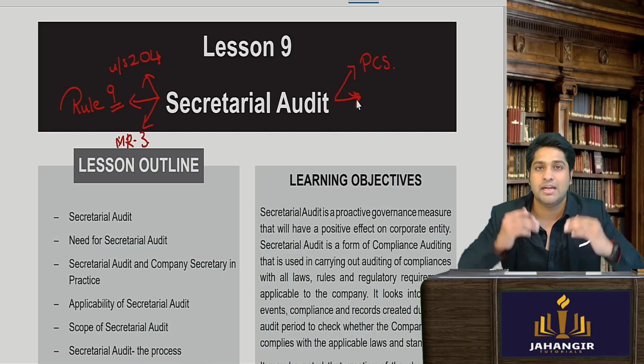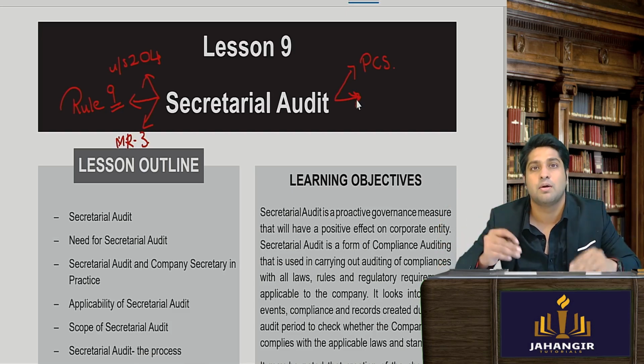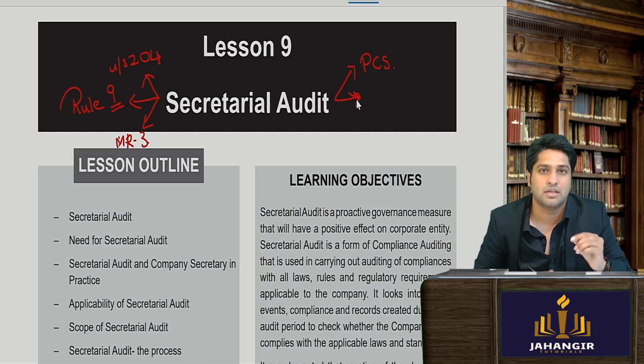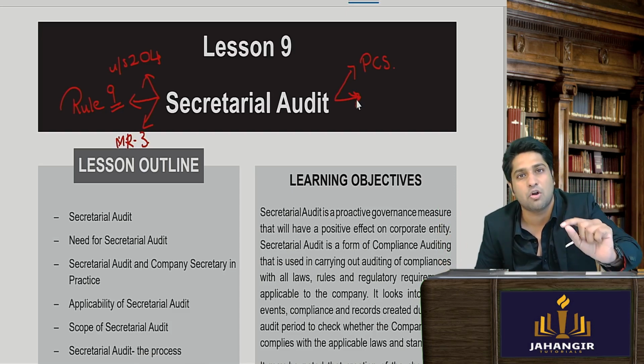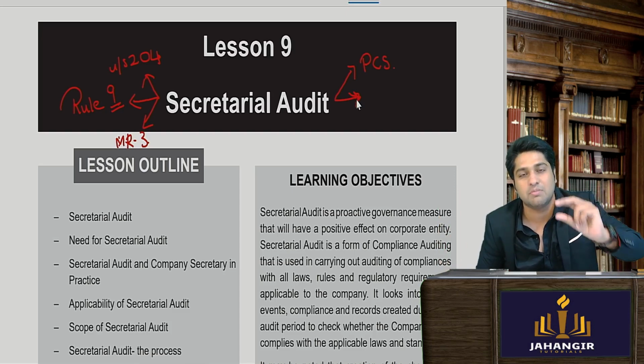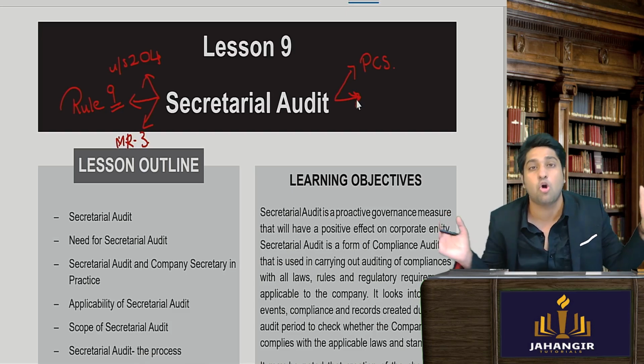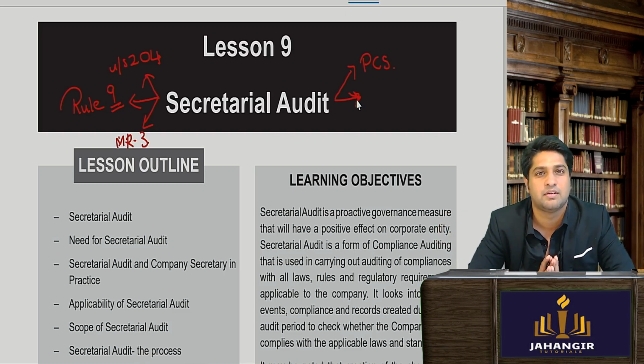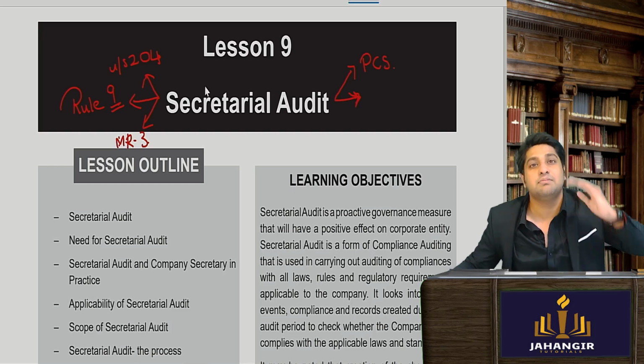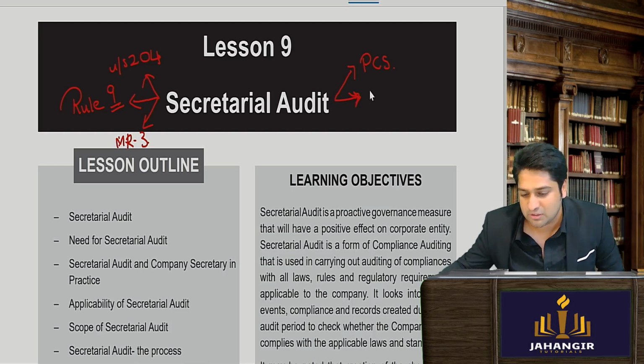is sent to the members, but how is it sent? Do they individually send a secretarial audit report, or is it sent in a particular form along with something? So I think it is attached to the board report. Very good. And the board report is further attached, can I say, to the annual report?